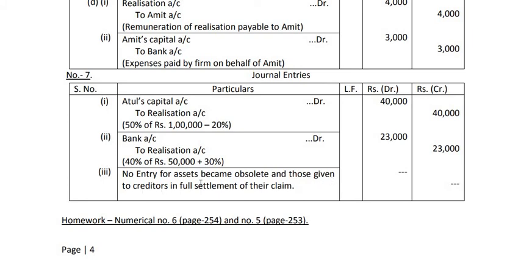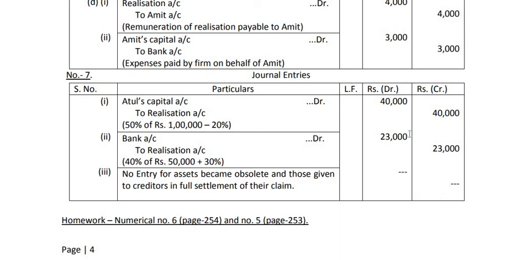That means the remaining assets become obsolete, realize nothing, and 50% of the remaining asset becomes obsolete. Again 50% of 50,000, that means 25,000, becomes obsolete. For that there will be no entry, and the remaining assets were given to creditors in full settlement. So again for that there will be no entry. There will be no entry here for assets which become useless or for assets which are given to creditors in full settlement of their claims.